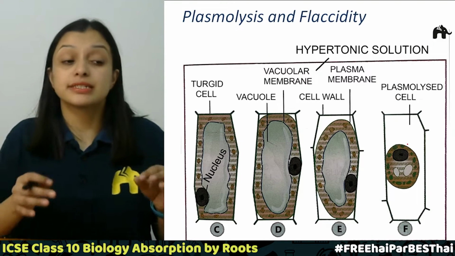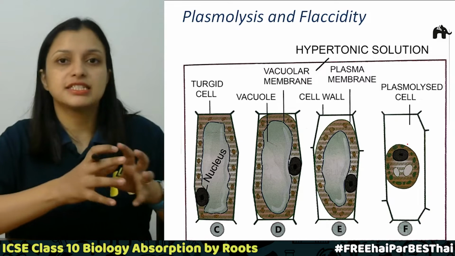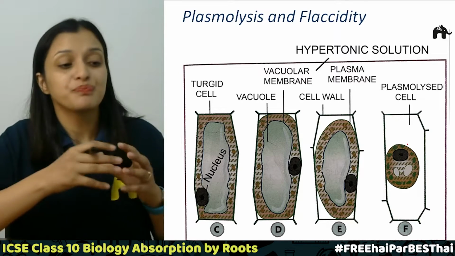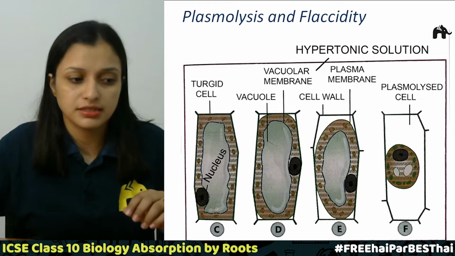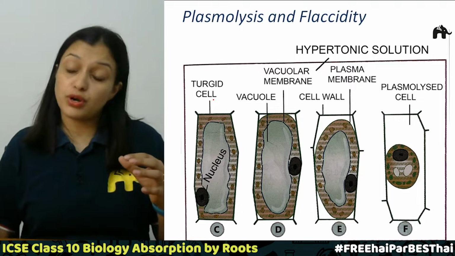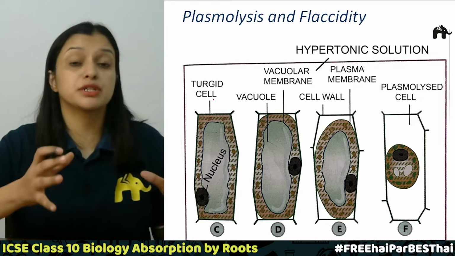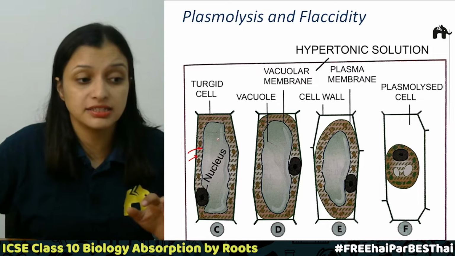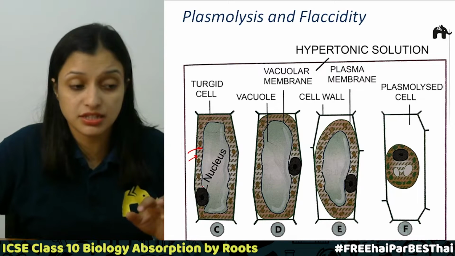Let us now discuss these two terms with these diagrams again, so that will make these terms more clear to you. First of all, this is picture C. This is a fully turgid cell where the water has entered into the cell. It is kept in fresh water. Water has entered from outside to inside the cell, and this is the vacuole, this is the nucleus.